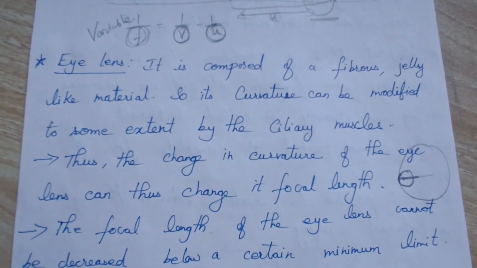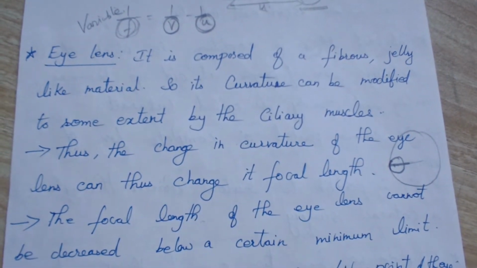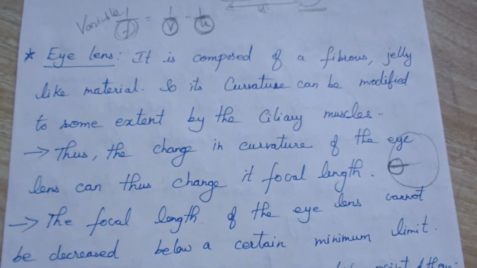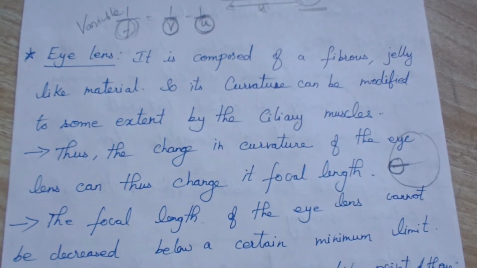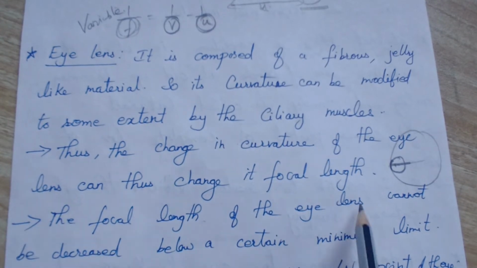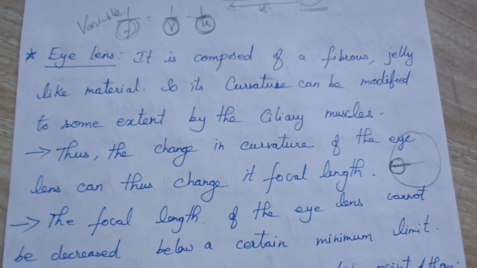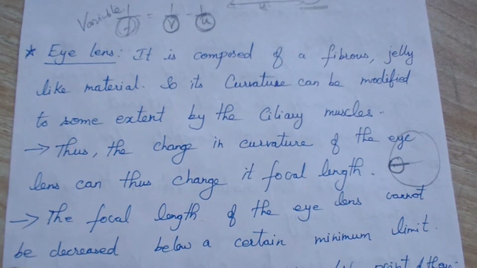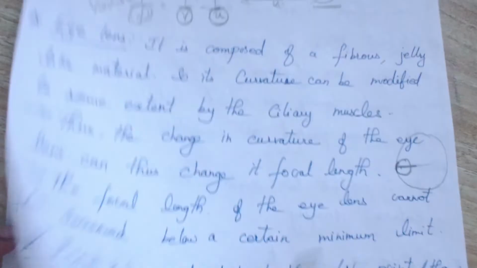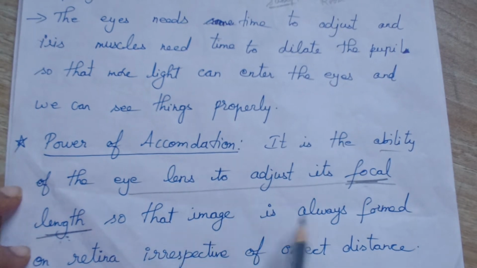Only to some extent can we elongate the lens as well as compress the lens. We cannot fully compress it. The focal length of the eye lens cannot be decreased below a certain minimum limit. To some extent only we can reduce the focal length by compressing the lens. So this changing of the focal length is the ability of the eye lens to adjust its focal length so that the image is always formed.